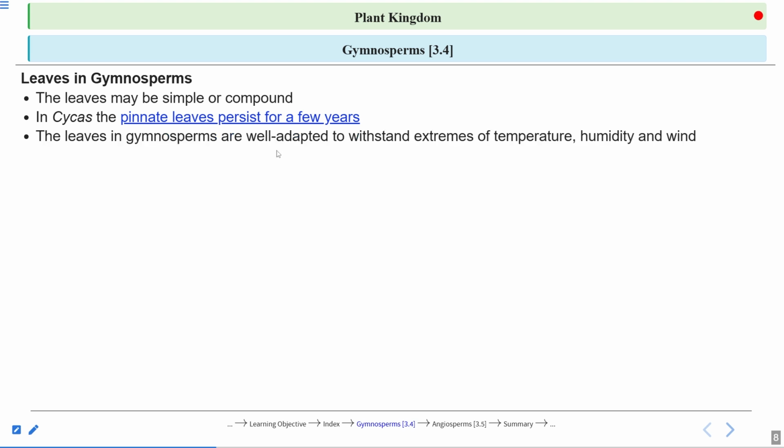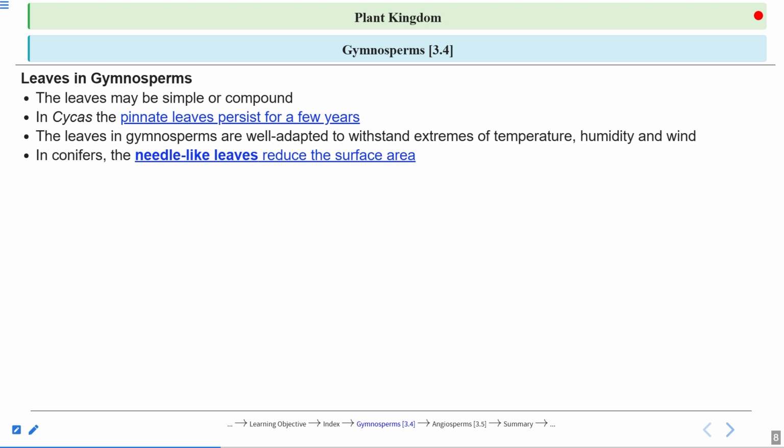The leaves in gymnosperms are well adapted to withstand extremes of temperature, whether it is low or high temperature, humidity and wind. So they have such modifications that they can withstand extremes of temperature, humidity and wind.